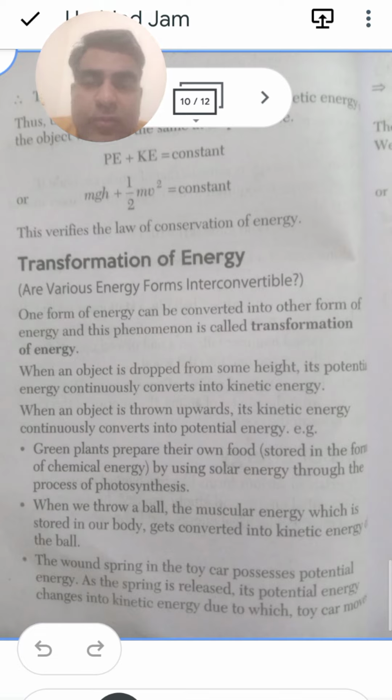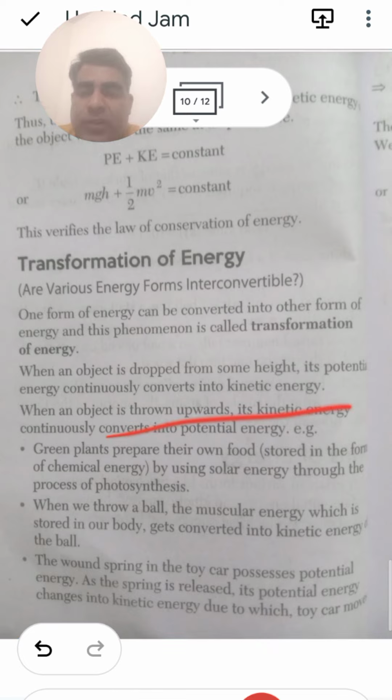When an object is dropped from a height, its potential energy is converted into kinetic energy. In the case of a cell, chemical energy is converted into light energy. And when an object is thrown upward, the kinetic energy is converted into potential energy. Green plants prepare their own food and store it in the form of chemical energy by using solar energy through the process of photosynthesis.